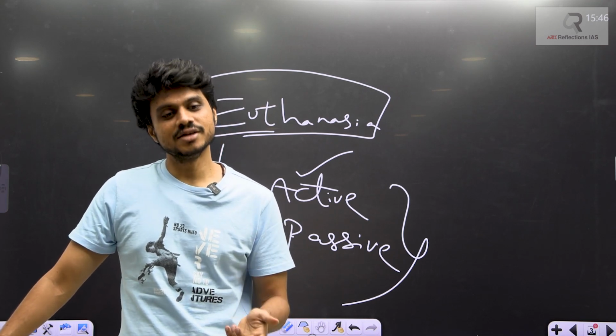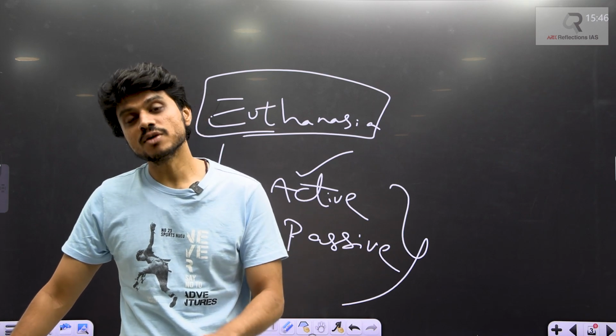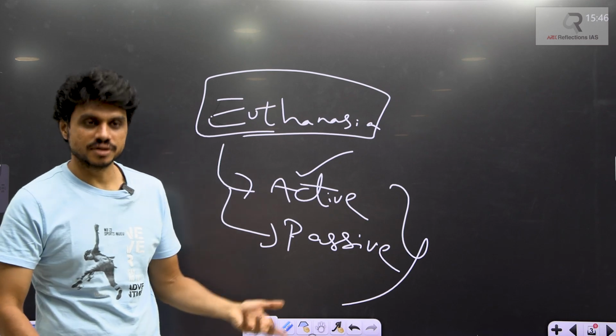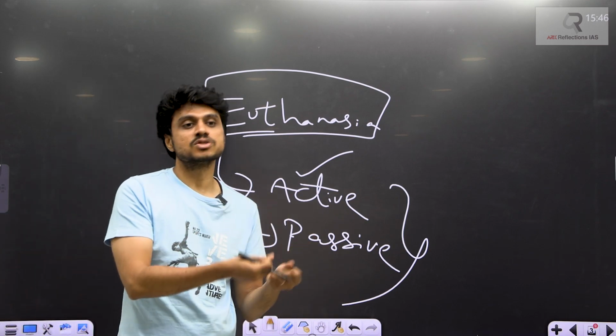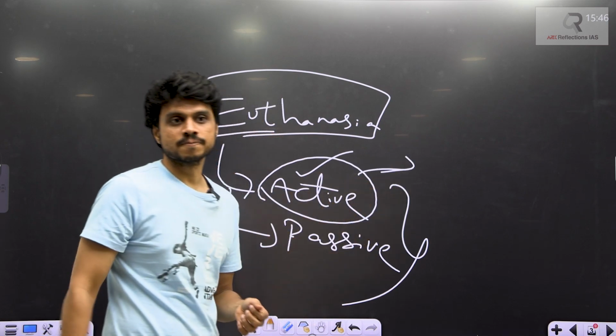But here the main character is not willing to die. What if the person is willing to die? Now, if the person has to be killed because they are going through some kind of torture, and some kind of injections have to be given, that is called actively killing a person. This is called active euthanasia.